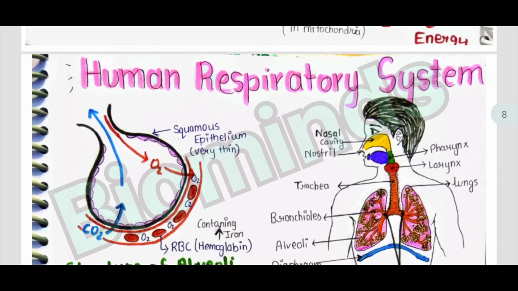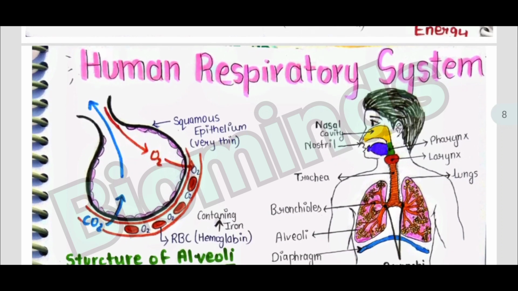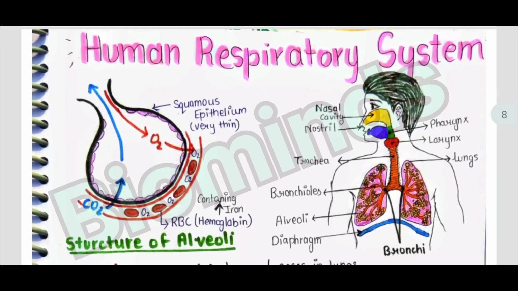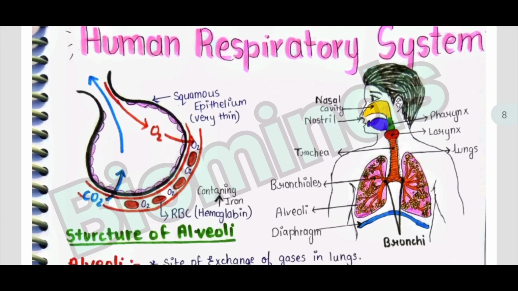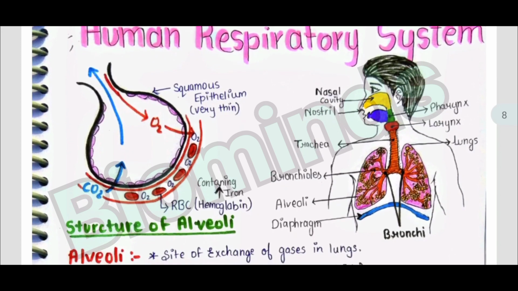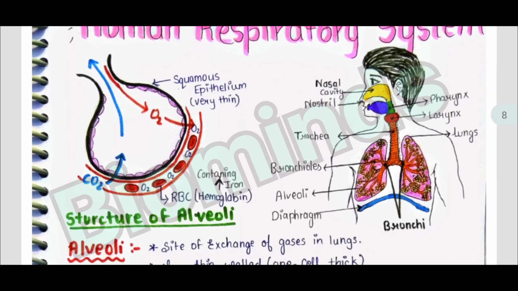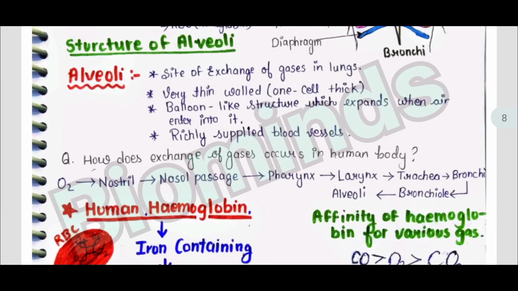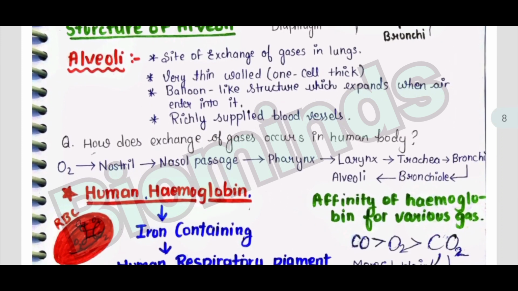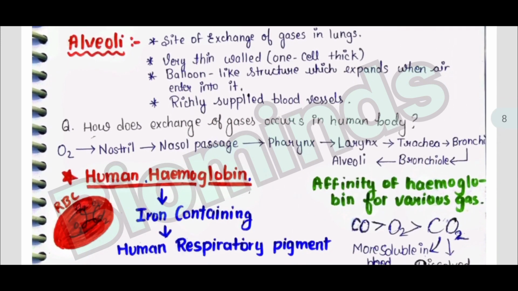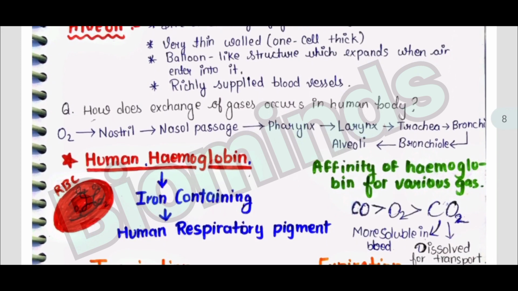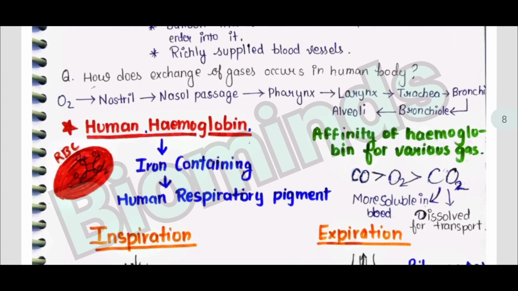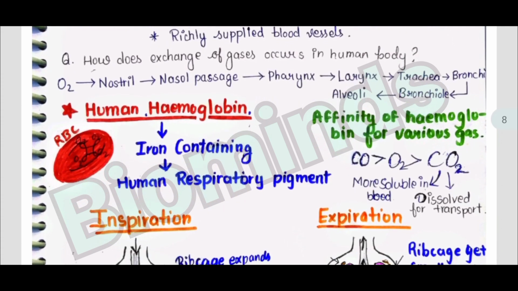Human respiratory system. This is the structure of alveoli, which have squamous epithelium tissue. It is very thin and contains RBCs, in which hemoglobin is present, containing iron. It is the human respiratory pigment. Then the alveoli is the site of exchange of gases in the lungs. It is very thin walled, that is one cell thick, and it is a balloon-like structure which expands when air enters into it and is richly supplied with blood vessels.